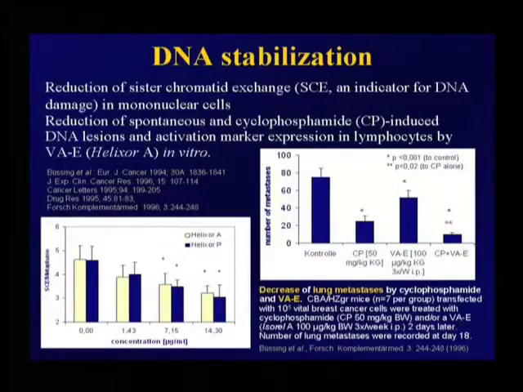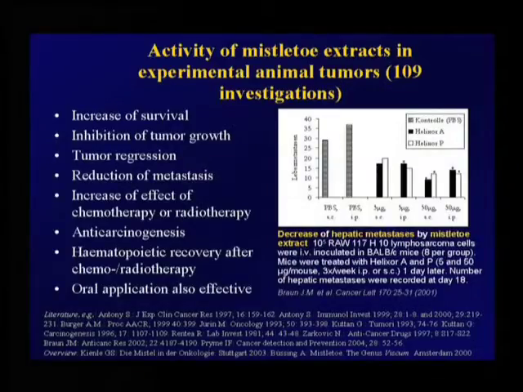The spontaneous and the cyclophosphamide-induced DNA lesions, and the reduction of activation marker expression by cyclophosphamide, are reduced by mistletoe extracts in vitro. But this does not necessarily mean that it leads to an inhibition of the cytotoxic effect of cyclophosphamide.